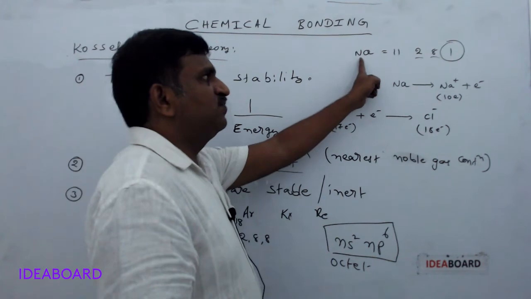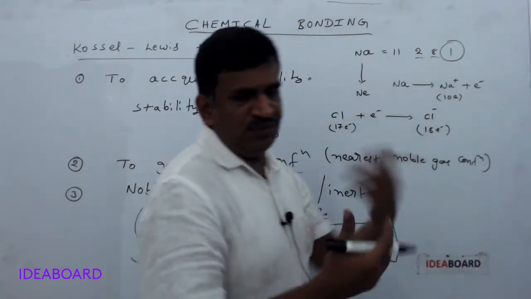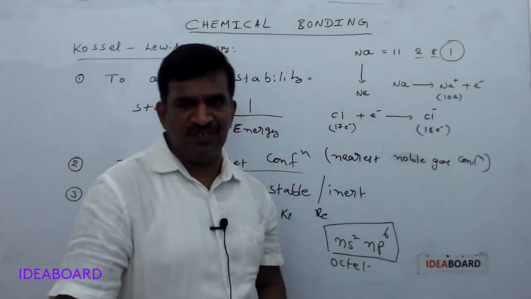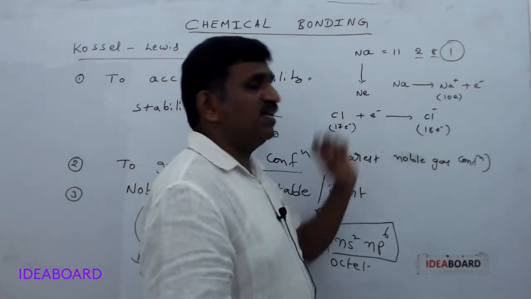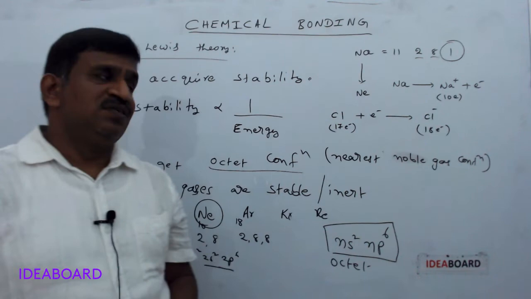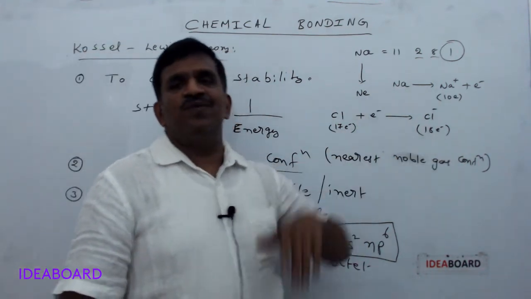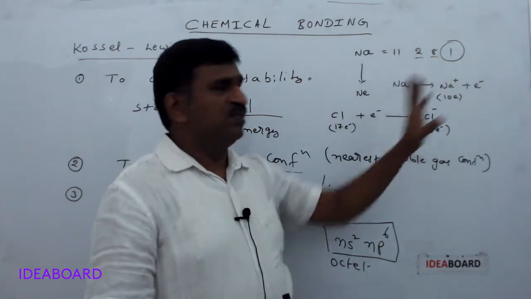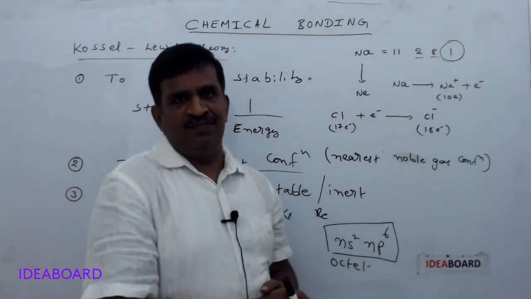So some elements lose their electrons and get the nearest noble gas configuration, and some elements gain electrons and get the nearest noble gas configuration. Sodium loses and chlorine gains.